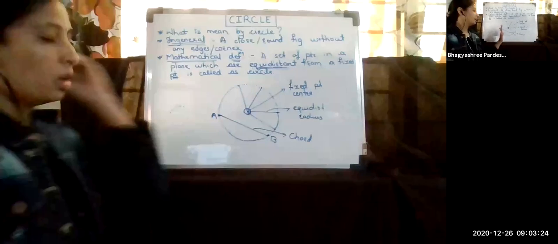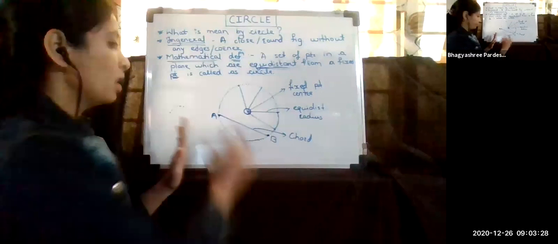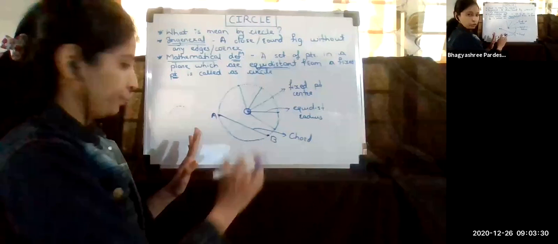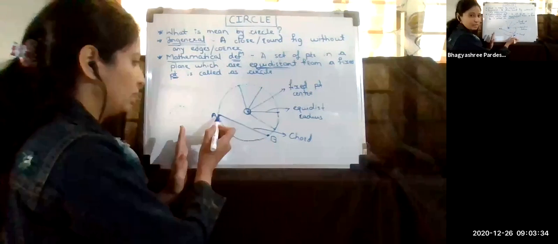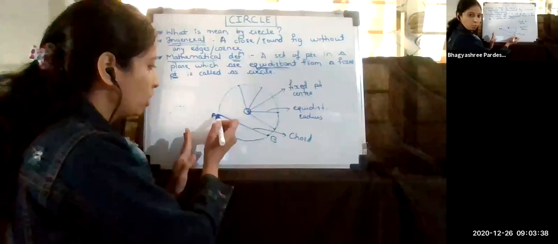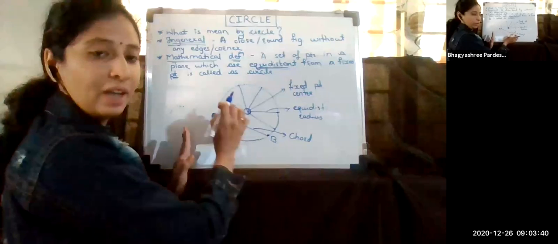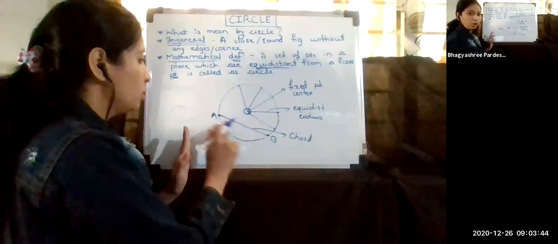So we were learning about the chord. Chord means any two points on the circle. We can consider any two points. This is one point, this is another point, and simply we draw between these two points. That is, we connected these two points. So this connected segment is called a chord of a circle.